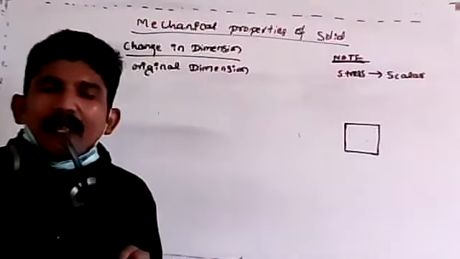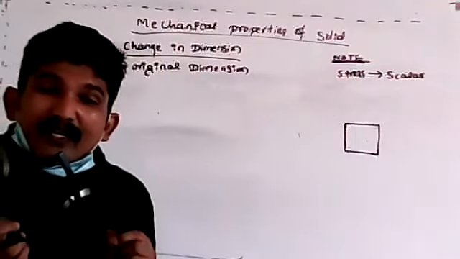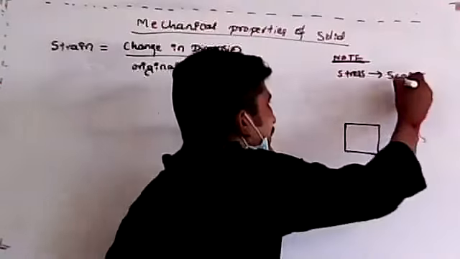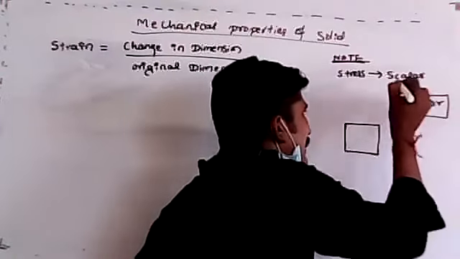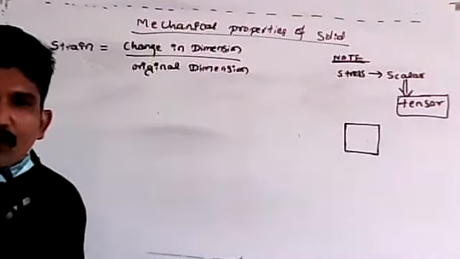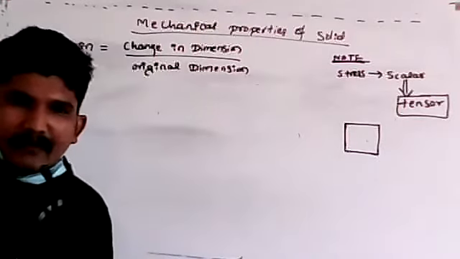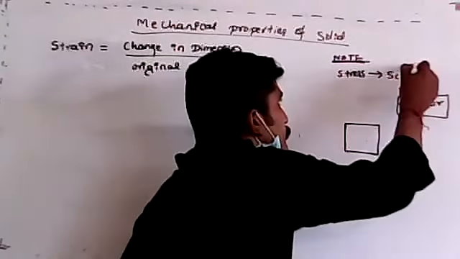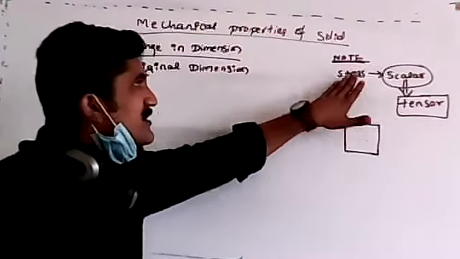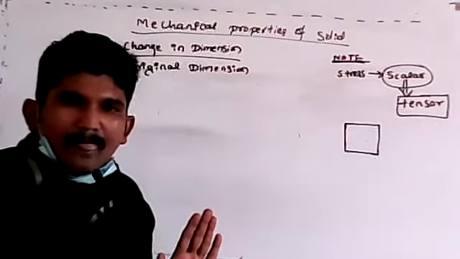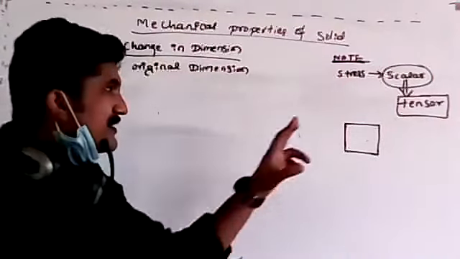But remember, actually stress is not a scalar, not a vector, but it is a tensor property. It is not your level, so I did not explain all these things in the previous class. It is a tensor property. You can Google it; tensor comes in higher level. Don't worry, just keep it in mind. For your level, just treat stress as a scalar quantity. But in physics, in reality, it is not a scalar or vector. It is a tensor.